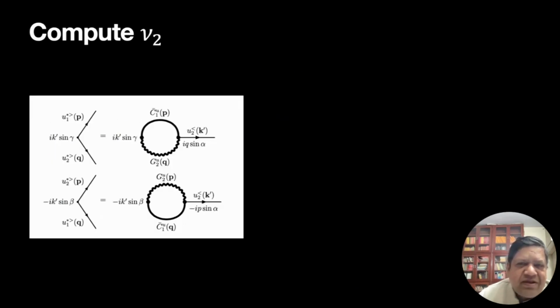Next, we look at nu2. So that was a vector perpendicular to the plane, and it turns out, you can look at the diagram. The two legs are u1p and the second leg is u2q. In the previous slide both were u1, but here it is u1p and u2q. And you can easily see, well, this is a nice thing to see.